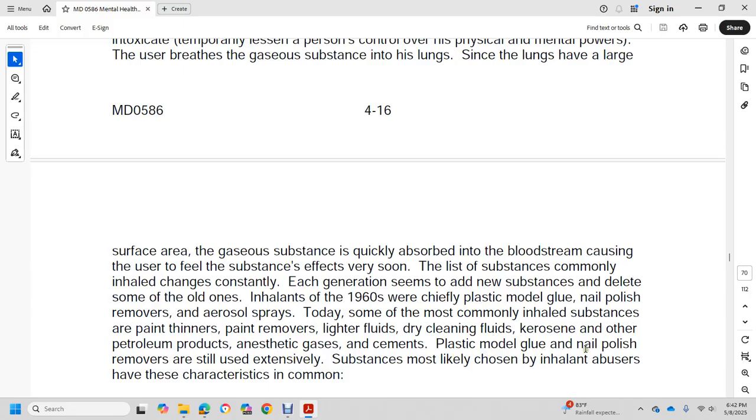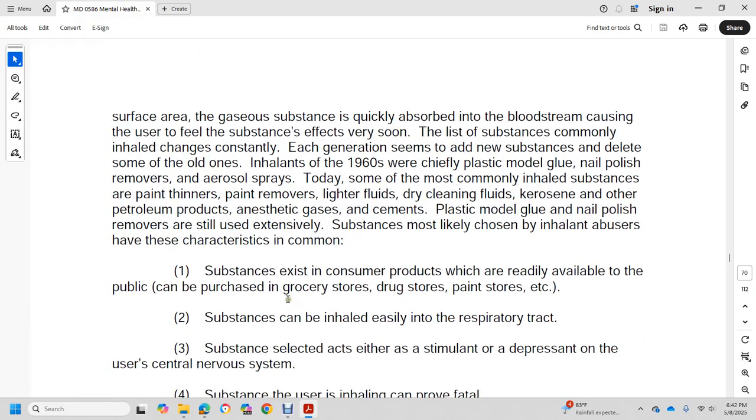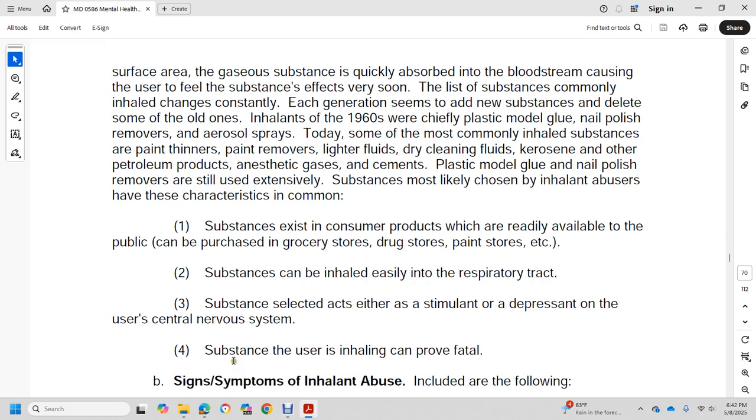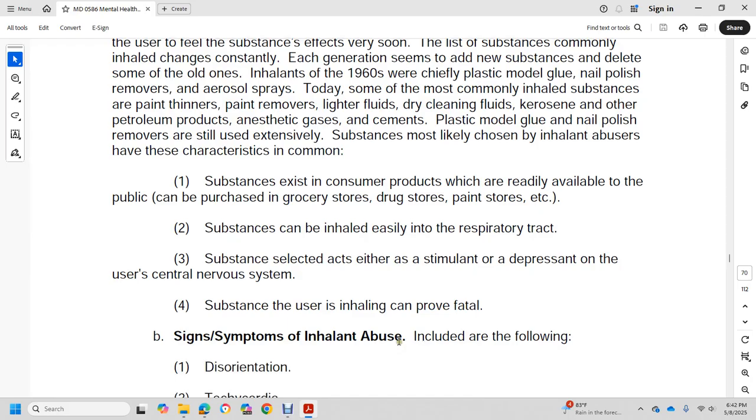Substances most likely chosen by inhalant abusers have characteristics in common. The substance exists in consumer products readily available to the public, and can be purchased at grocery stores, drugstores, paint stores, etc. The substance can be inhaled easily into the respiratory tract. The substance is a stimulant or depressant of the central nervous system. Substances used by inhaling can prove fatal.